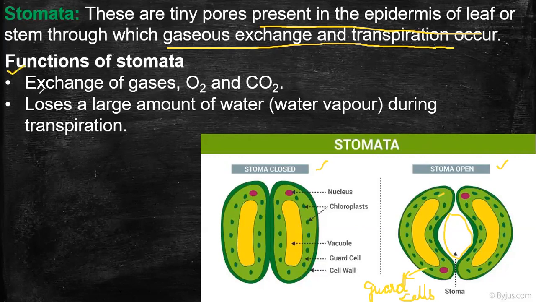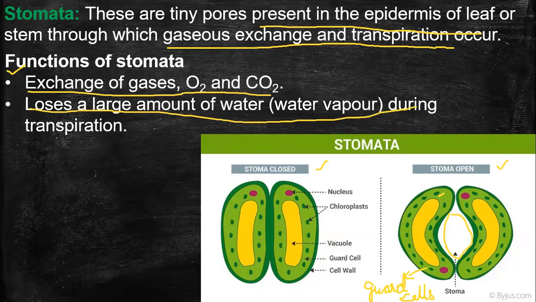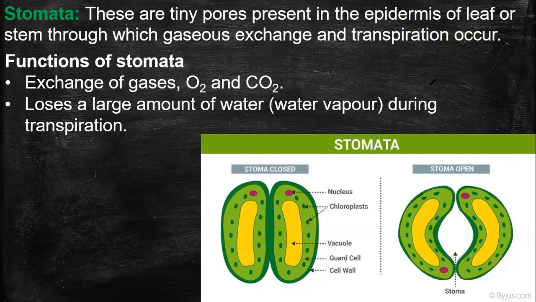Function of stomata, noted. Exchange of gases, that is oxygen and carbon dioxide. The plant loses a large amount of water during transpiration. What is transpiration, guys? The loss of water in the form of water vapor from the aerial parts of the plant. Aerial parts means the stem, leaves, all those parts. The loss of water in the form of water vapor from the aerial parts of the plant is known as transpiration. Till now you are clear?